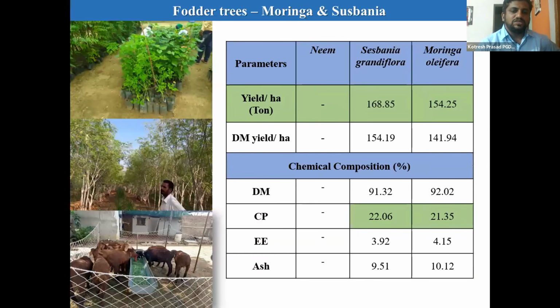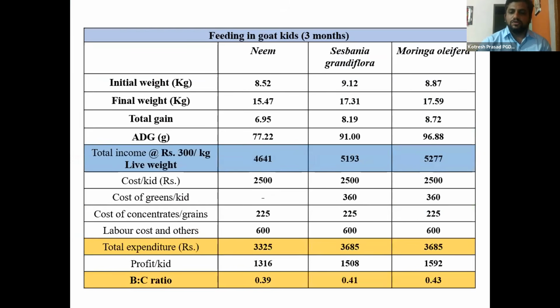So fodder trees, that is Sesbania and Moringa oleifera, both are very good, having a very good amount of protein. Moringa, you can see everywhere in India, people are talking about moringa. Moringa has very good mineral content also. That's why if you feed Moringa oleifera, you can even reduce supplementing with concentrates and mineral mixture.